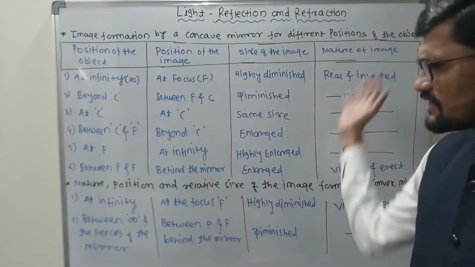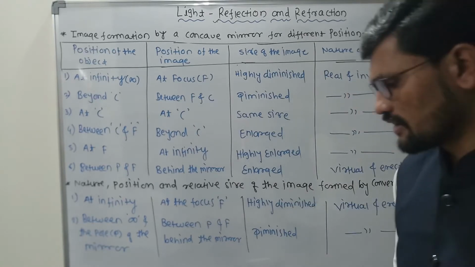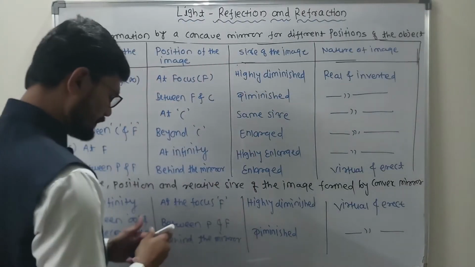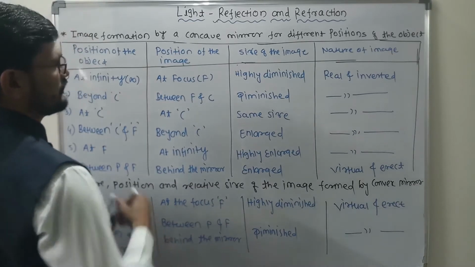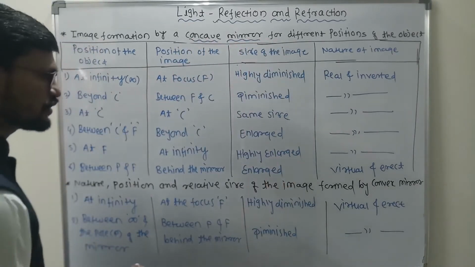Very good. So let us discuss the image formation by a concave mirror for different positions of the object. Which mirror are we going to discuss here? The concave mirror. First of all, we will discuss the concave mirror, and next we will discuss the convex mirror.